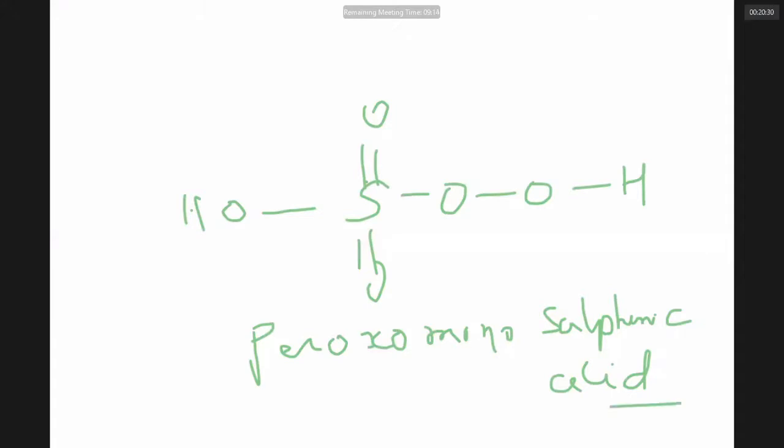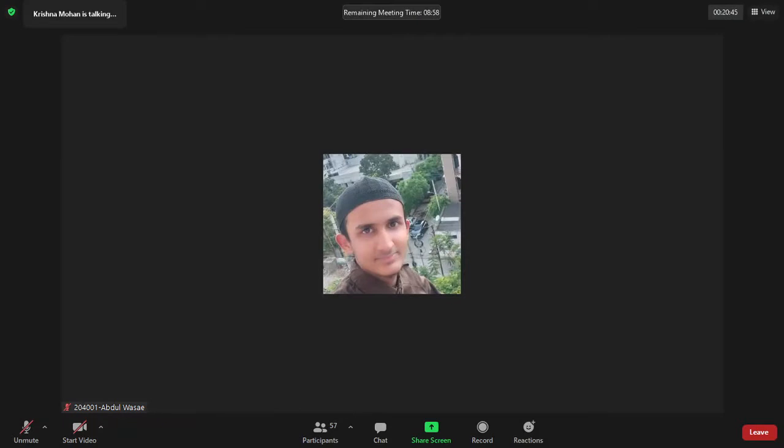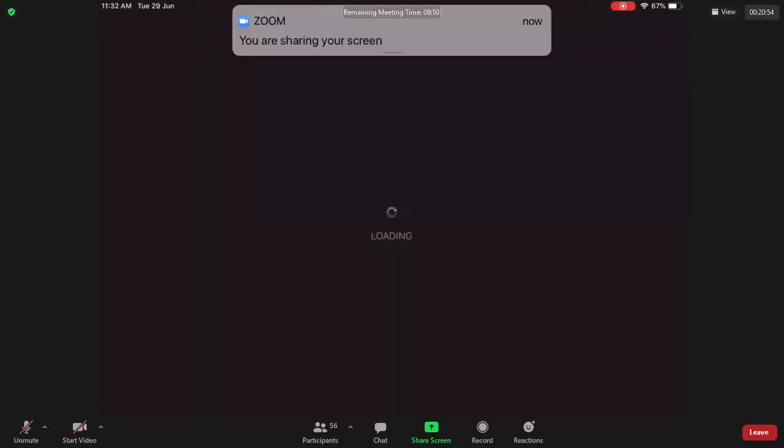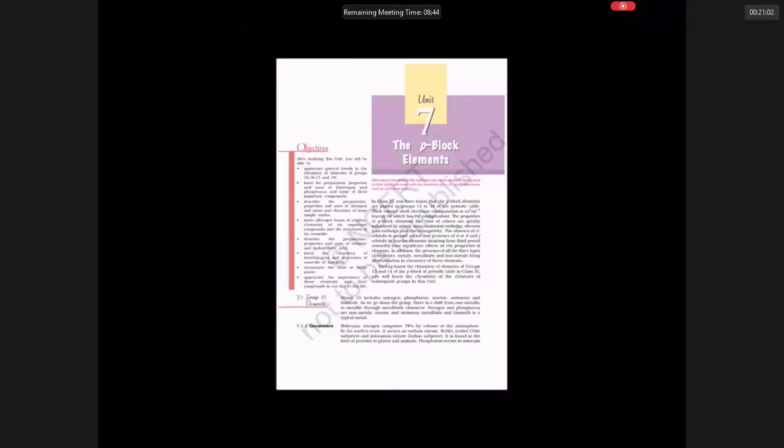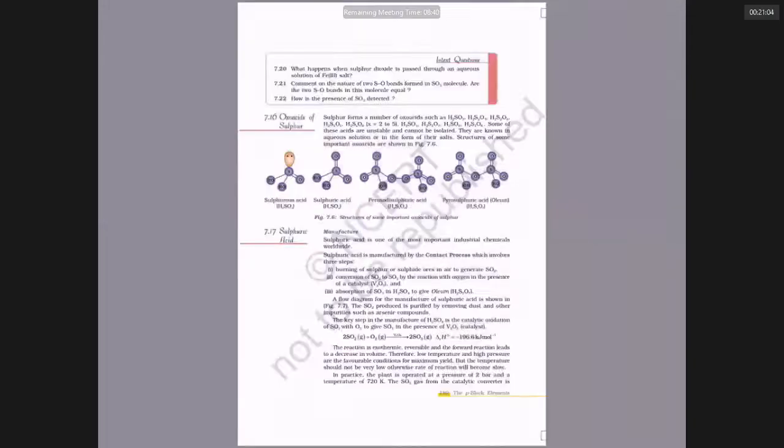Now, are we understanding what is peroxomonosulfuric acid, sir? It has a peroxo linkage. Notice, even in peroxosulfuric acid, sulfur is +6. So, this is the list of oxy acids of sulfur. We are trying to talk about the oxy acids of sulfur. How many types of oxy acids are there? 4 types. What are those 4 types? Sulfuric acids, sulfurous acids, thionic acids, and peroxy acids.